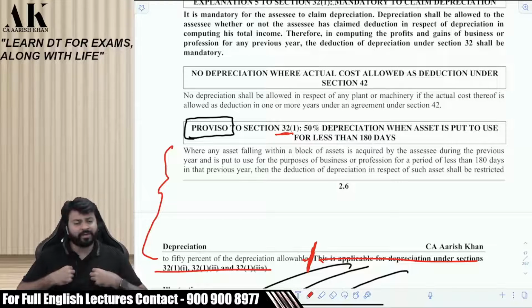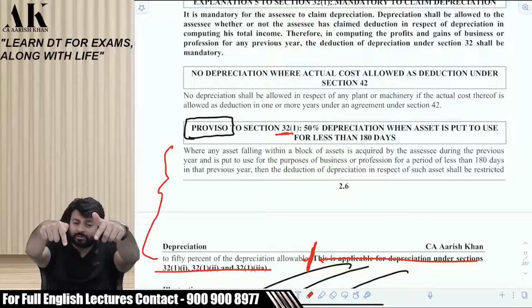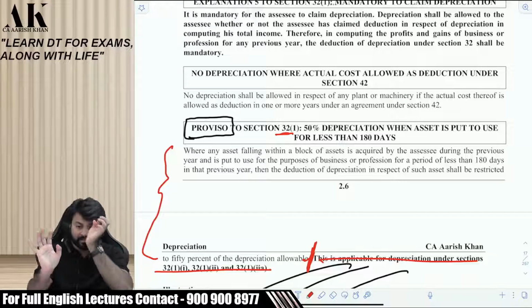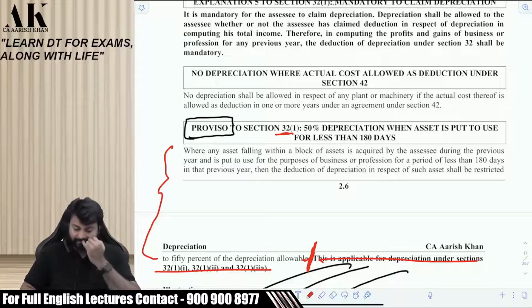Reading income tax law is my day-to-day work. I may read it in a very relaxed mode. You don't read it in a relaxed mode. You read every word very carefully, please. I am again reading. Where any asset falling within a block of asset is acquired by the assessee during the previous year, say 22-23, and is put to use for the purpose of business or profession for a period of less than 180 days in that previous year, then the deduction of depreciation in respect of such asset shall be restricted to 50% of depreciation allowable. That's it. You have done this in CA Inter, right?